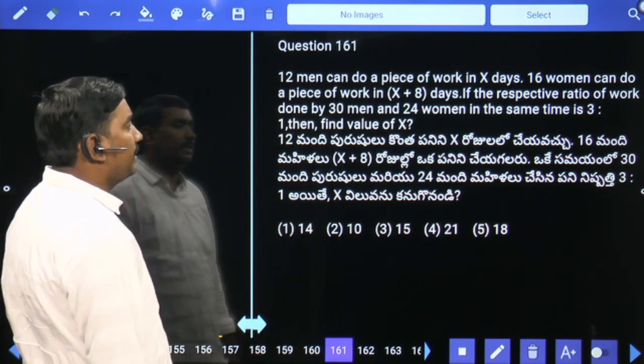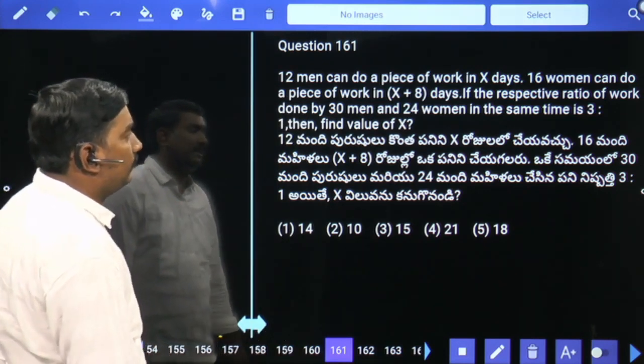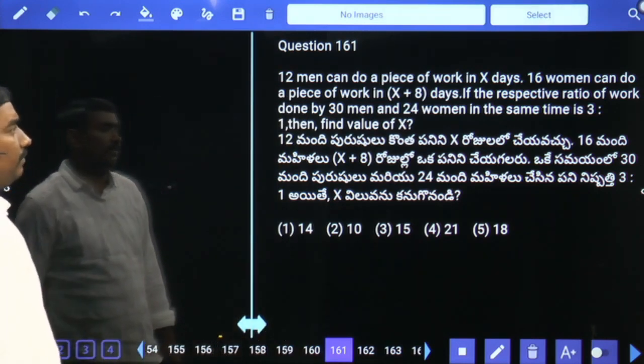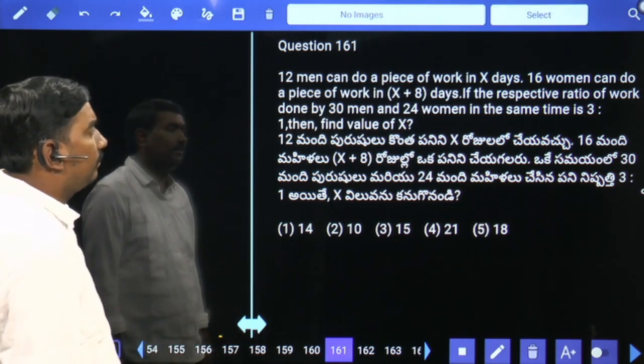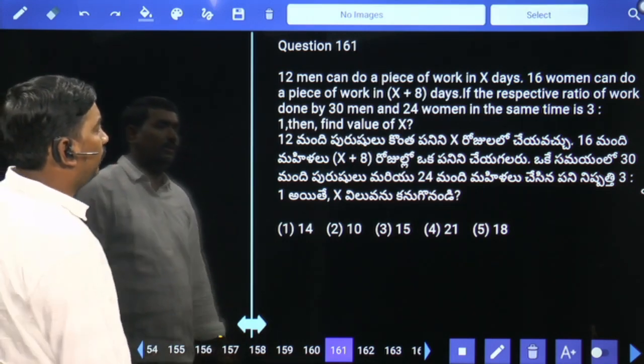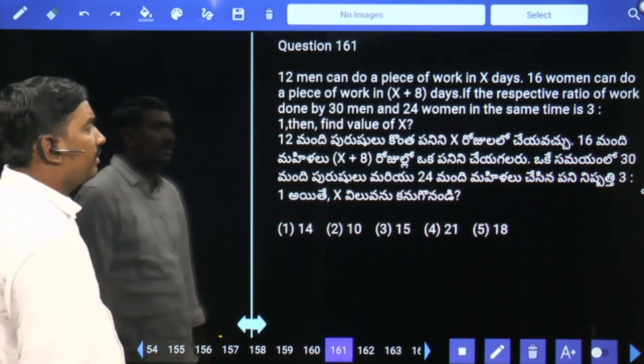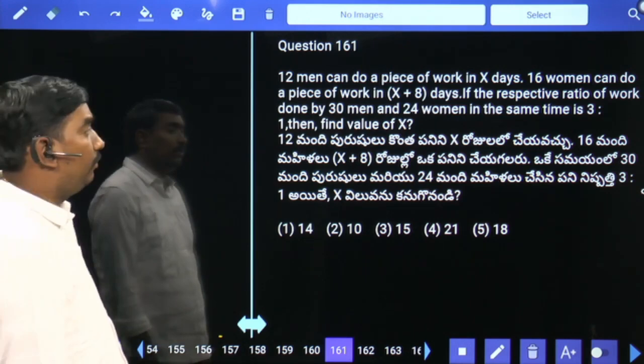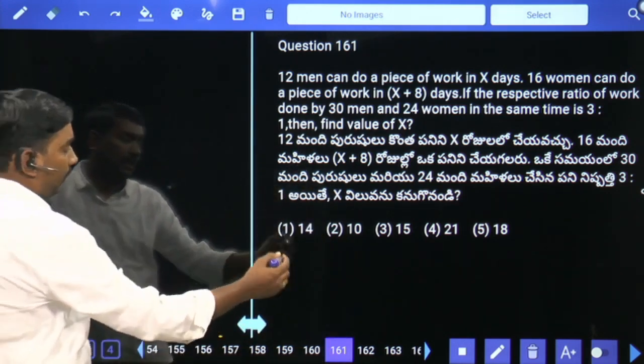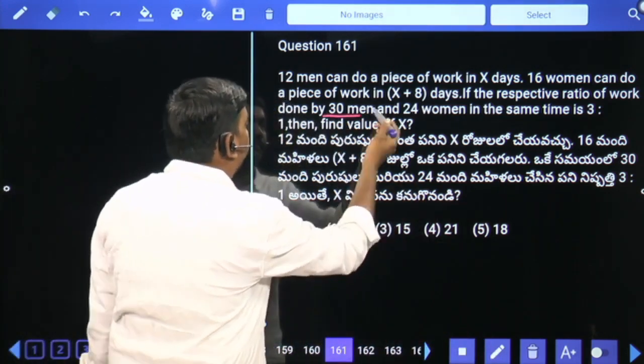12 men can do a piece of work in X days. 16 women can do the same piece of work in X plus 8 days. If the respective ratio of the work done by 30 men and 24 women in the same time is 3 is to 1, find the value of X. 30 men and 24 women.